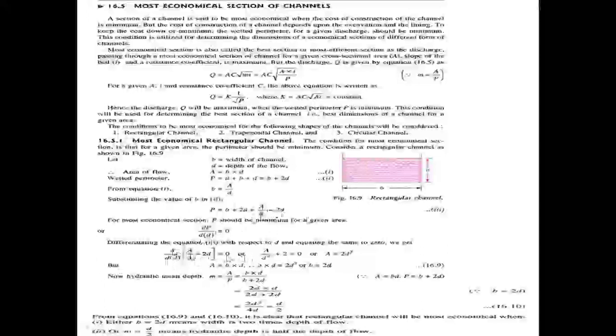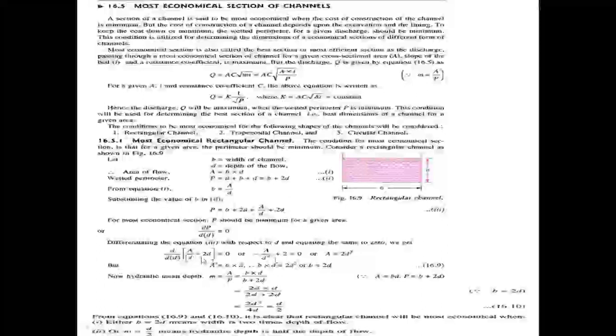Now differentiate with respect to D. A by D gives minus A by D square, and 2D differentiated with respect to D gives 2. So minus A by D square plus 2 equals 0.